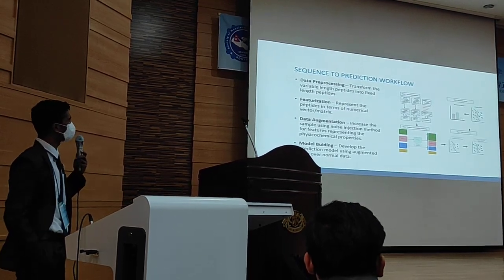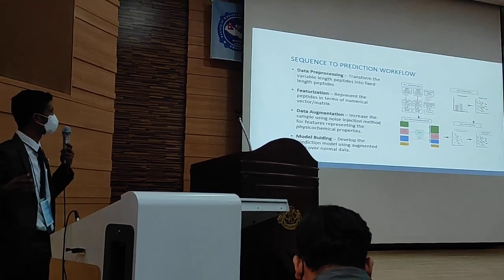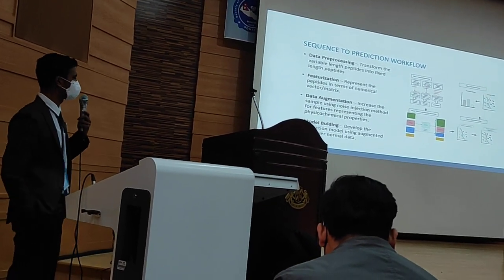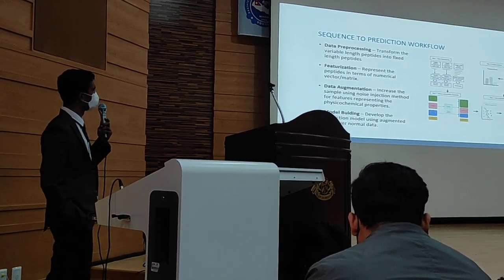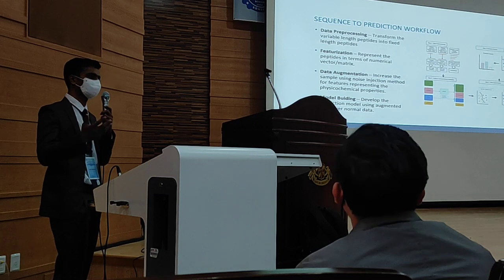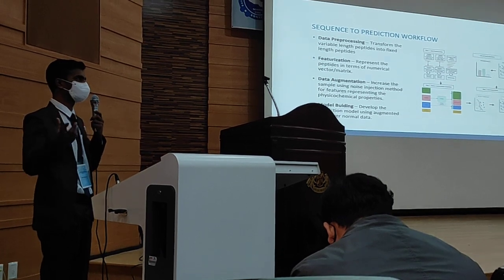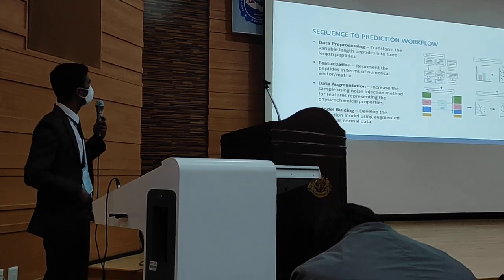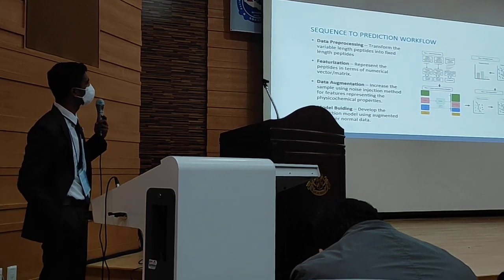So the first thing we do is we note that the data may consist of variable length peptides, and we fix those peptides into chunks of 40 or 50 and featurize those peptides using some computational methods, as well as we do have servers for that also. But we represent that in terms of numerical vectors. For those, we selected binary profile features, which represent the sequence information or sequence order information. Amino acid composition represents the number of residues that are more prevalent in the sequence, and amino acid index represents the biophysical activities relating to anti-cancer peptides.